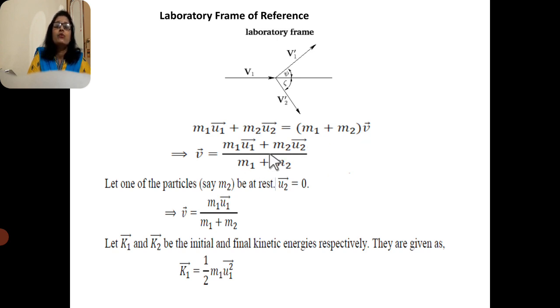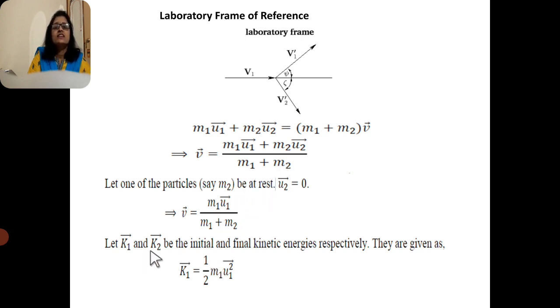Then V equals (m1 u1 + m2 u2) divided by (m1 + m2). Suppose one of the particles is at rest. Among the two particles, if one particle is at rest, the velocity of that second particle is u2 equals 0. Then the above equation becomes v equals m1 u1 divided by (m1 + m2).